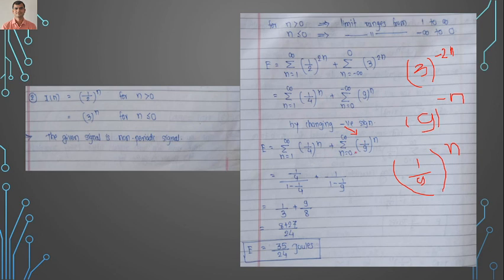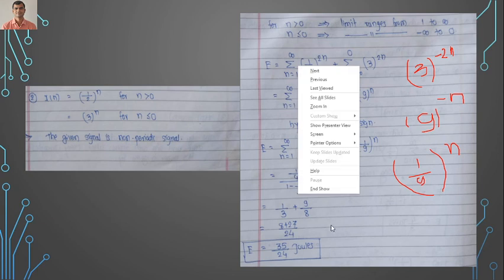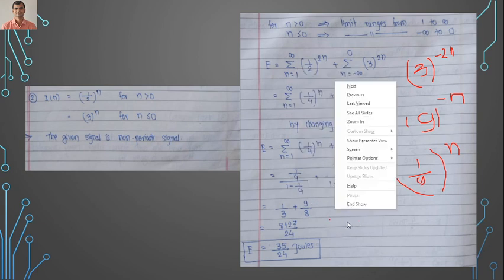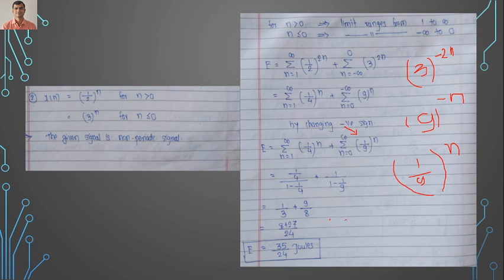Here we have to apply the formula for summation for n equals 0 to infinity a raised to n. So here we will be having a upon 1 minus a, and at this point we will be having 1 upon 1 minus a. Okay, so these two terms are there.